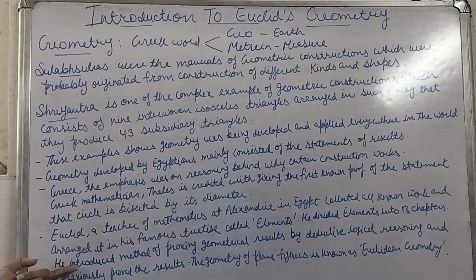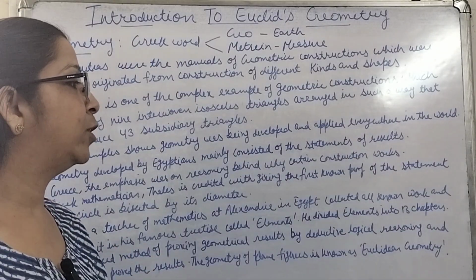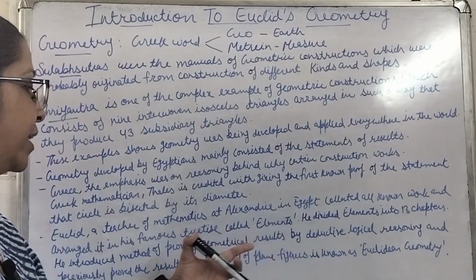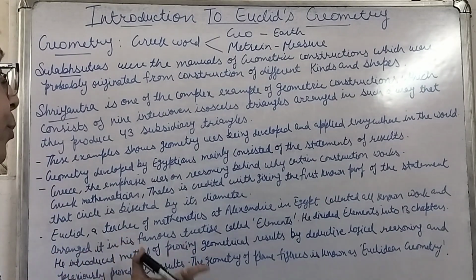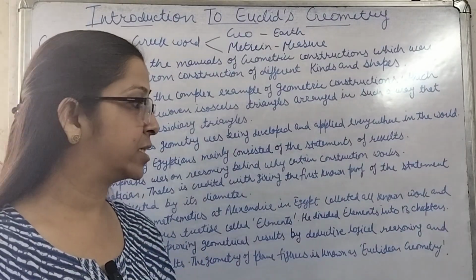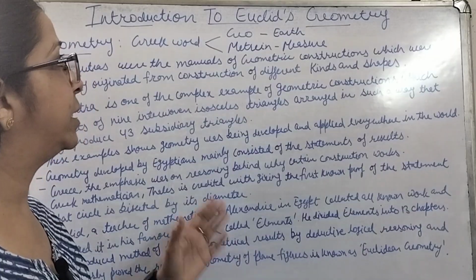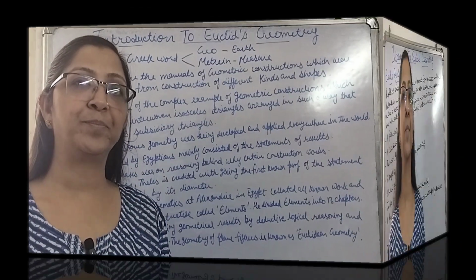So Euclid introduced the method of proving geometrical results by deductive logical reasoning. By reasoning, he introduced the concept of proving geometrical results, using previously proved results. The geometry of plane figures is known as Euclidean geometry. And about this only we will be learning in this chapter.